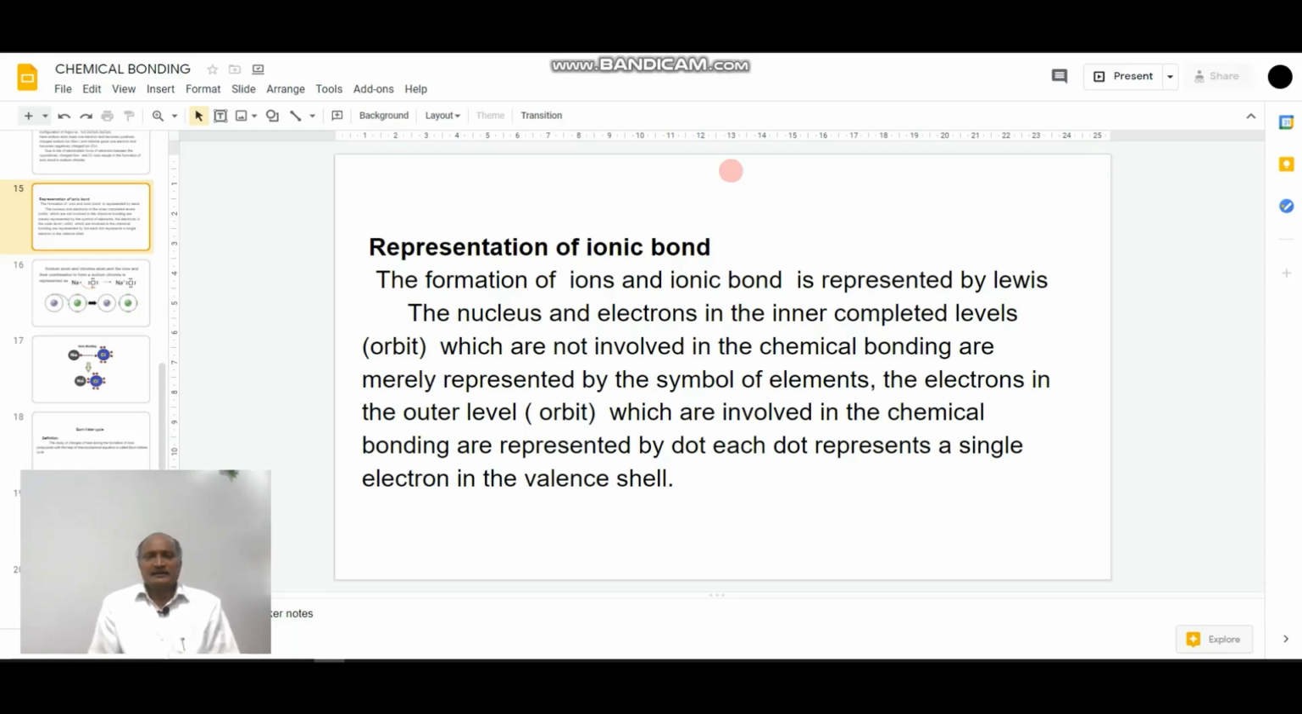That is, the nucleus and electrons in the inner completed level, that is, in the shells which are not involved in the chemical bonding, are merely represented by the symbol of an element itself, which is going to be called a kernel.